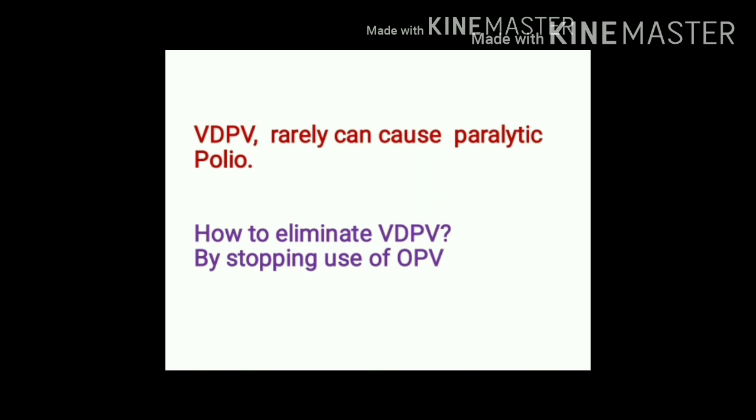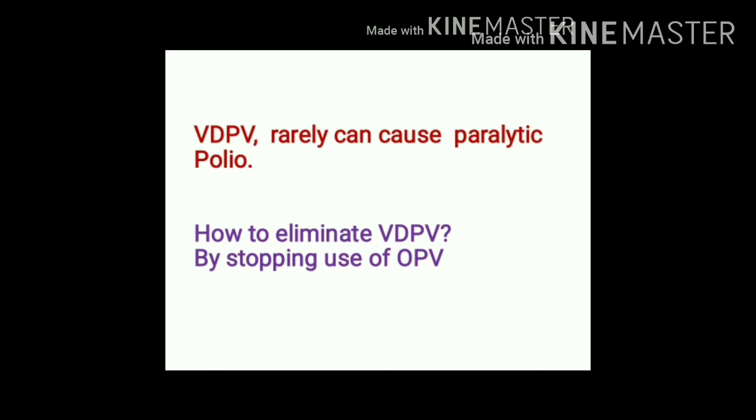In this slide, again you can see one more abbreviation. It is VDPV. VDPV means what? It is vaccine derived polio virus. This virus is derived from oral polio vaccine, and this vaccine derived polio virus is capable of causing paralytic polio.